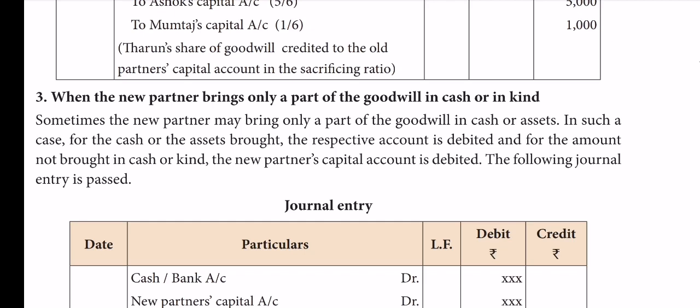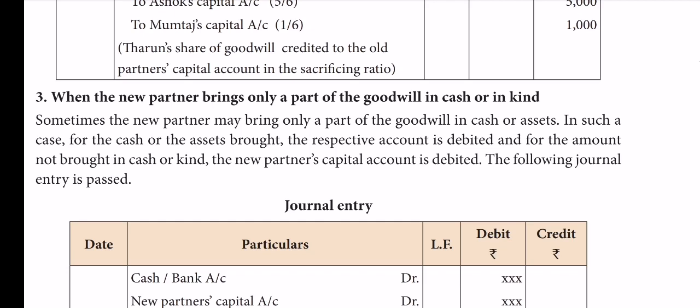What if the new partner promised 1 lakh as his share of goodwill, but on that day he brought only 25,000? Okay, that much alone he brought. How much he brought is debited in the bank account. How much he is not able to bring is debited to the new partner's own capital account.